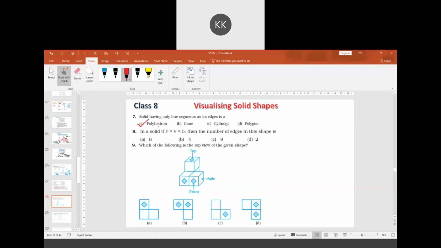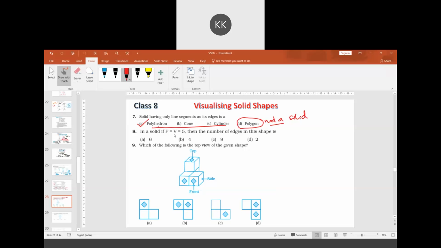And for a cylinder also, it has a circular base, so there will be not only lines. Polygon is not a solid figure; it is 2D, two dimensions. These three are 3D. Only in this we have to think about dimensions.